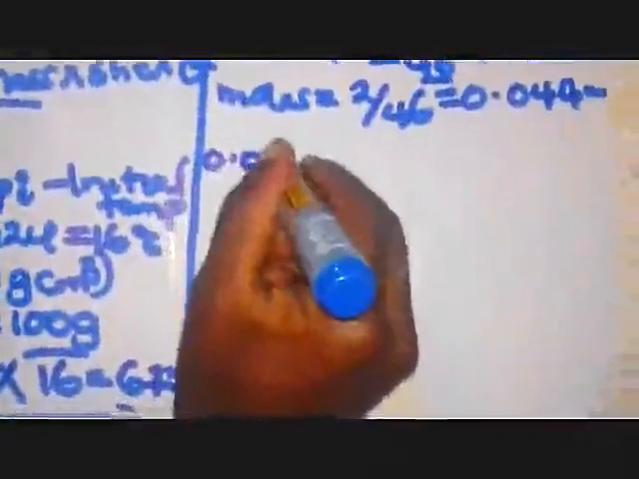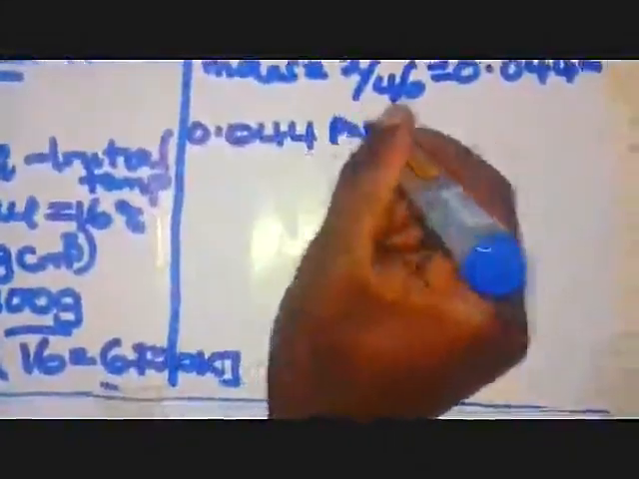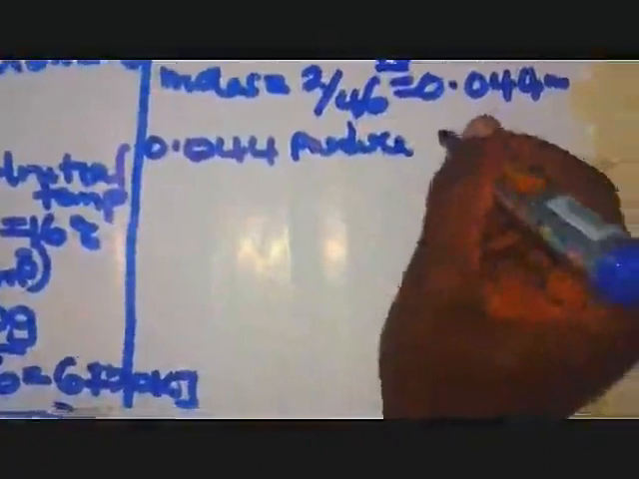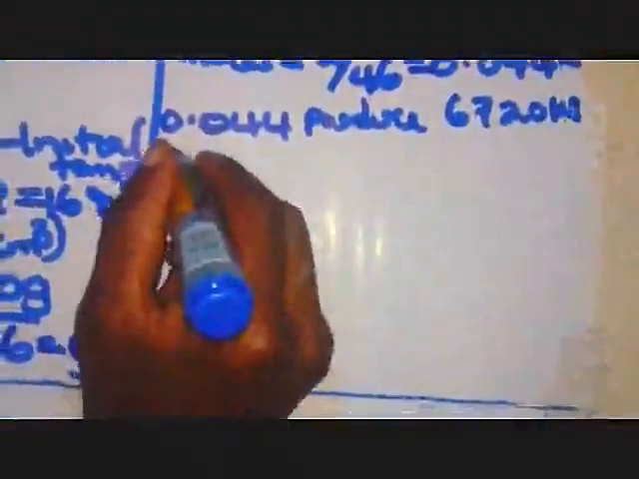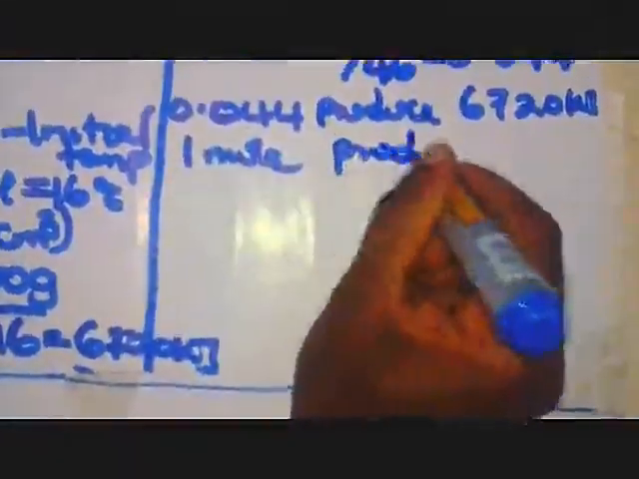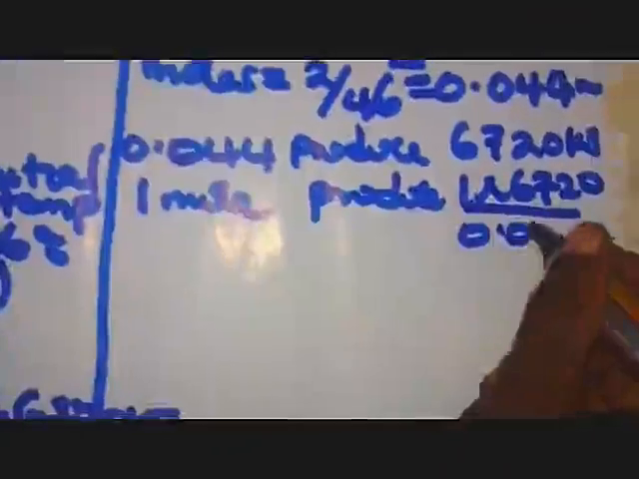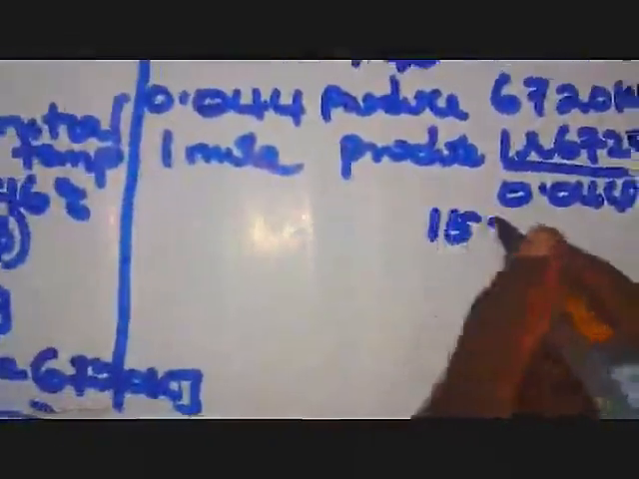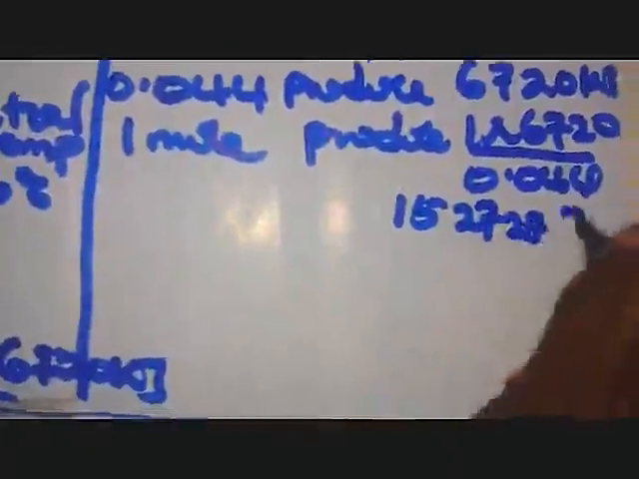So we shall just say 0.044 moles produced the energy which was 6720 kilojoules. Then what about 1 mole? 1 mole produces what? And we get 1 times 6720 out of 0.044. And now our final answer here is becoming 15227 joules. You can convert them to kilojoules by dividing by 1,000.